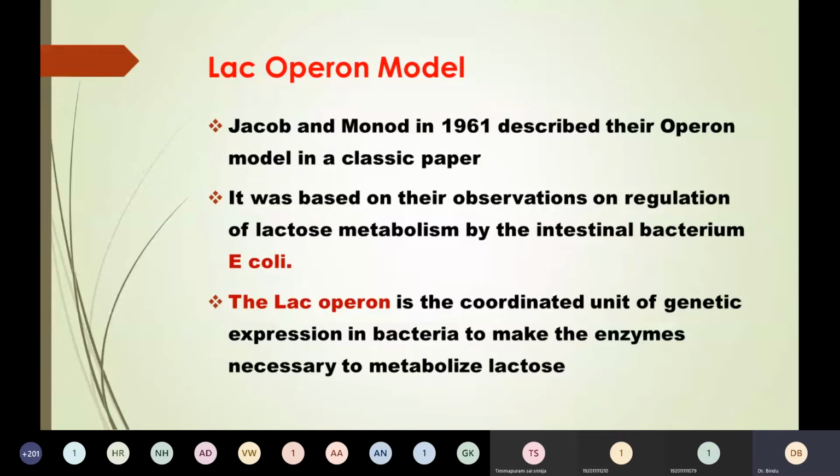The lac operon is expressed, or genetic expression is promoted, to synthesize the enzymes necessary to metabolize lactose. You will understand this sentence better when I deal with how exactly the lac operon operates. Is it clear?